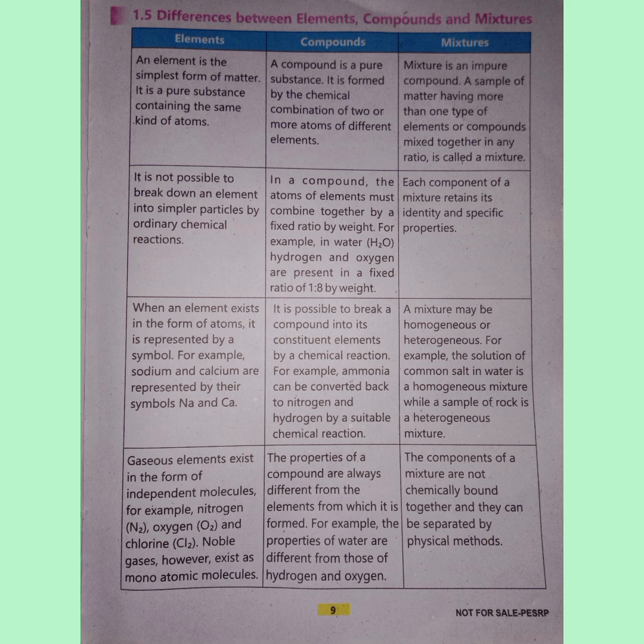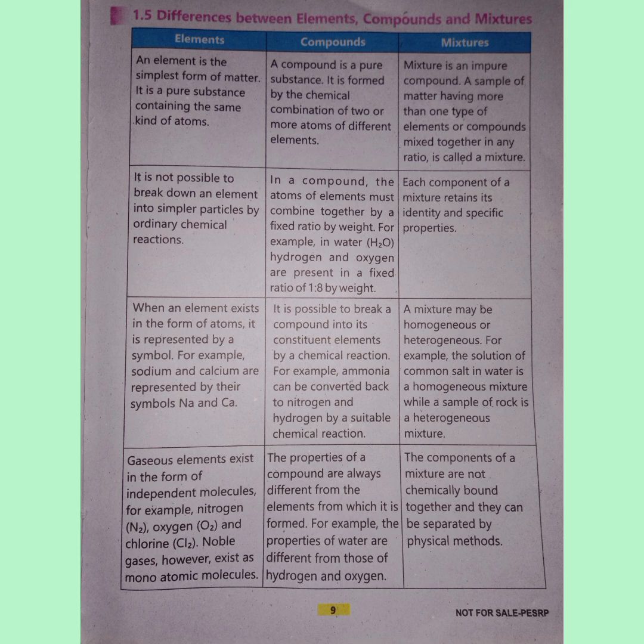In compound, the atoms of elements must combine together in a fixed ratio by weight. For example, in water, hydrogen and oxygen are present in a fixed ratio of 1:8 by weight. But in mixture, each component of a mixture retains its identity and specific properties.